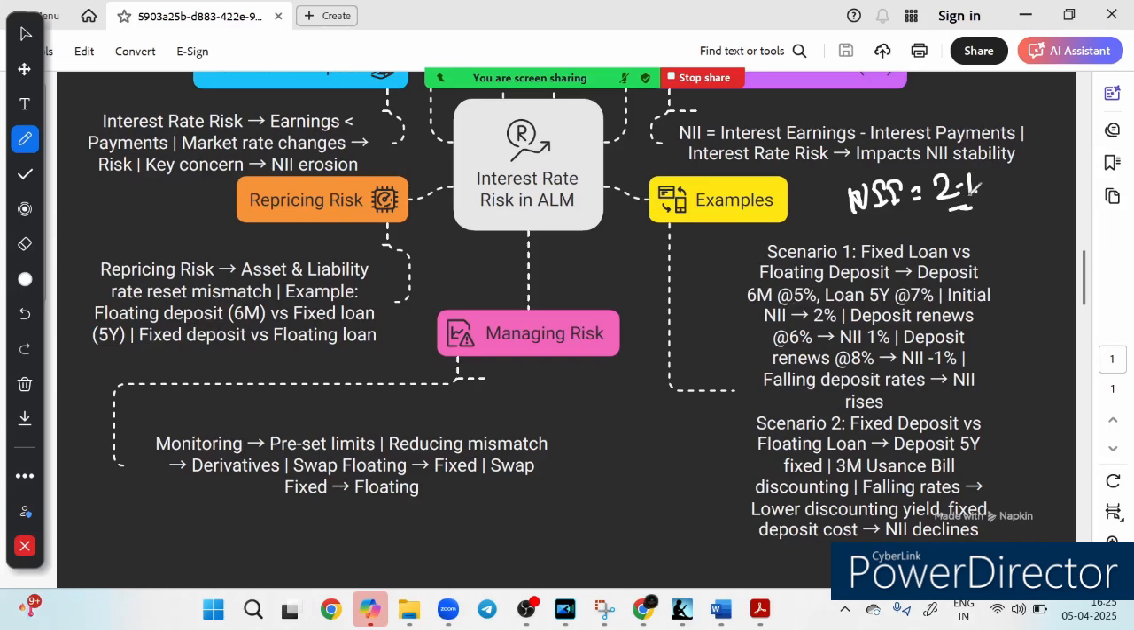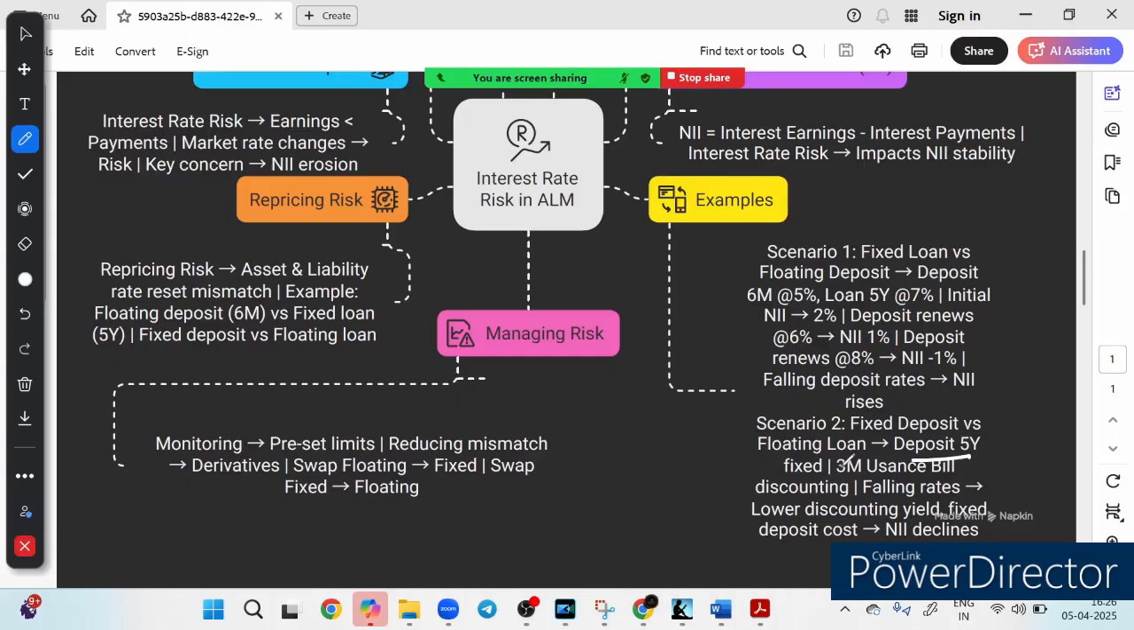Now suppose the deposit renews at 6% instead of 5%, then NII becomes 1%. And suppose the deposit renews at 8%, then NII becomes minus 1%. So you can see that as the deposit rate increases, NII decreases. But if the deposit rate falls instead, then NII will rise. That is scenario number 1. Let's look at scenario number 2: a fixed deposit versus a floating loan. Earlier the loan was fixed, but now suppose the deposit is fixed. Suppose the deposit is for 5 years, which is fixed, and the 3 month loan is funded by 3 month bill discounting.